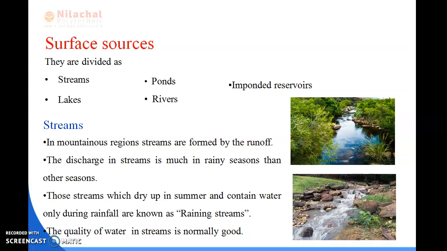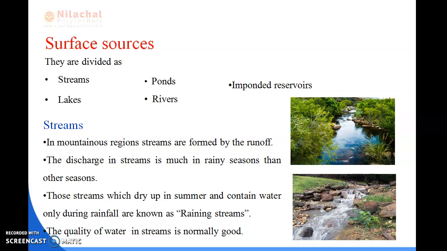The quality of the water in the streams is normally good, but sometimes the runoff water, while flowing over the ground, is mixed with clay, sand and mineral impurities.